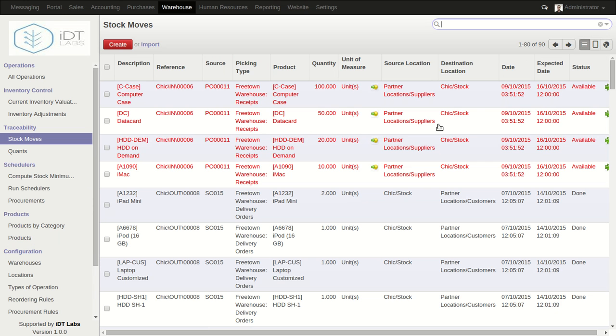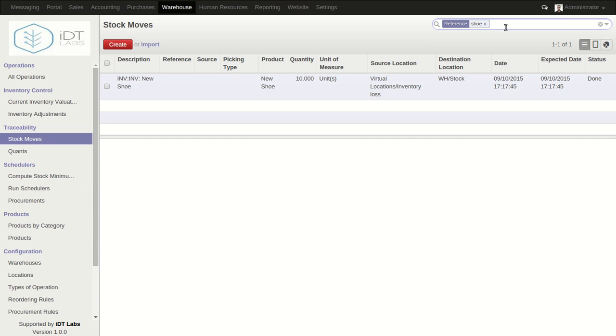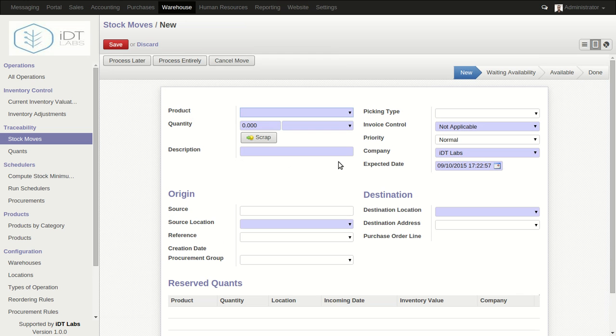So now let's come to stock move and let's look for that product again. Show. Okay, and then let's select the product, and then what we can do here is we might want to create a stock move for this particular product. Okay, so now if we click the create button, we might want to specify the particular product we want to move, and let's say we search for SHOE new shoe, and then this is the quantity we're actually moving.